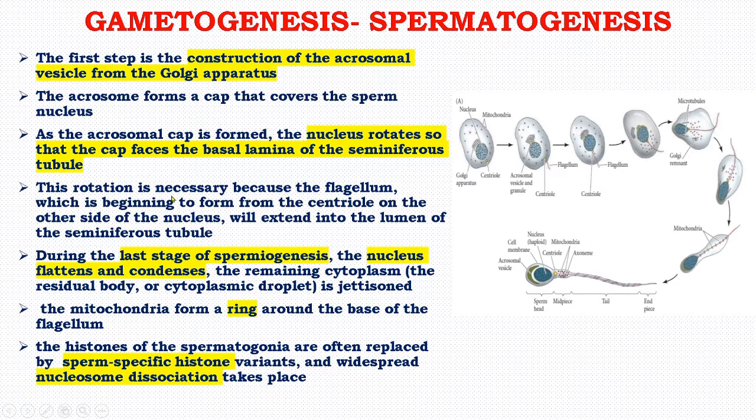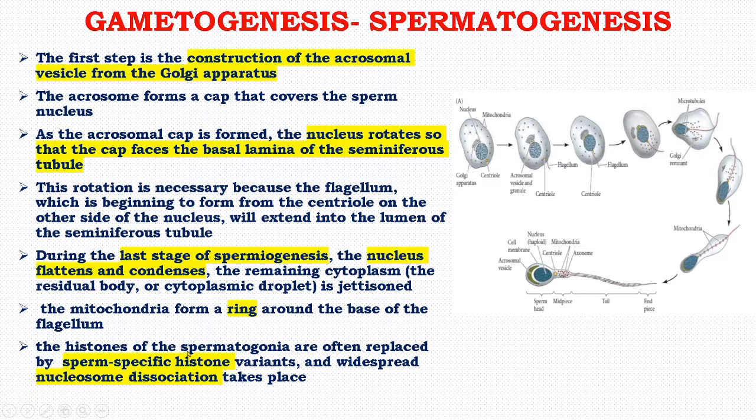This rotation is necessary because the flagellum, which begins to form from the centriole on the other side of the nucleus, will extend into the lumen. During the last stage, the nucleus flattens and condenses. The remaining cytoplasm, the residual body or cytoplasmic droplets, is jettisoned, and the mitochondria form a ring around the base of the flagellum.